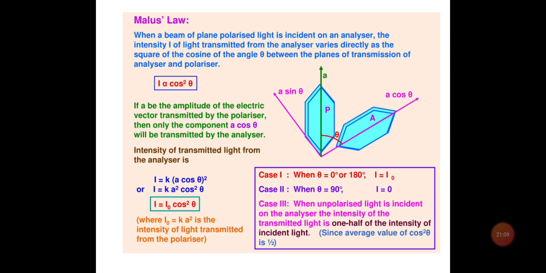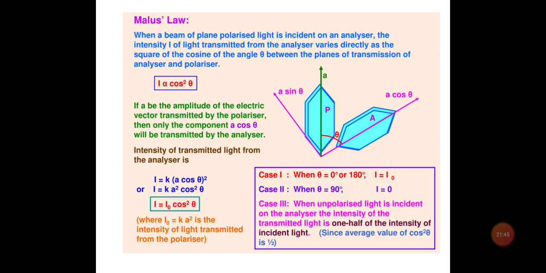We can also say that I naught, equal to K A squared, is the intensity of the incident plane polarized light, and K is the constant of proportionality. This is of course one half of the intensity of the unpolarized light striking the polarizer. Okay, so we will talk about some special cases here. If the polarizer and analyzer are parallel to each other, that is, if theta is equal to 0 or 180 degrees, then I is equal to I naught.